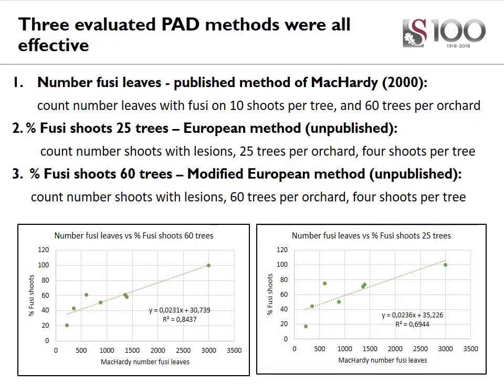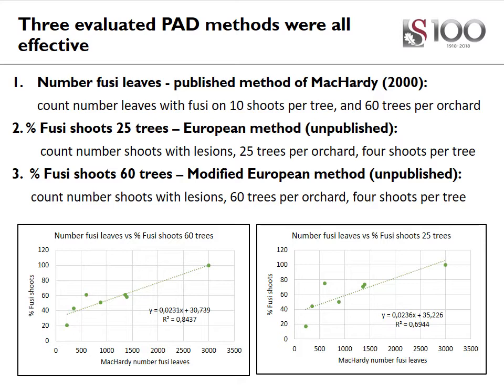So for the first objective, three PAD models were evaluated and all were found to be effective. The first model was the number of fusi lesions. In this model, the number of fusi on 10 shoots per tree was counted and repeated for 60 trees in an orchard. The second was the percentage fusi shoots per 25 trees.